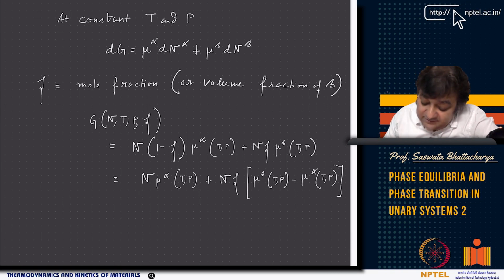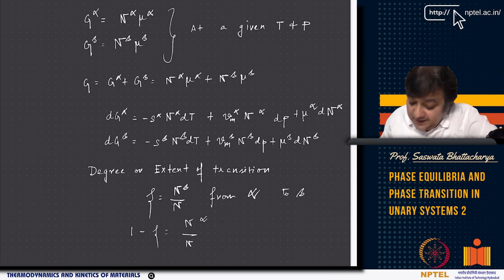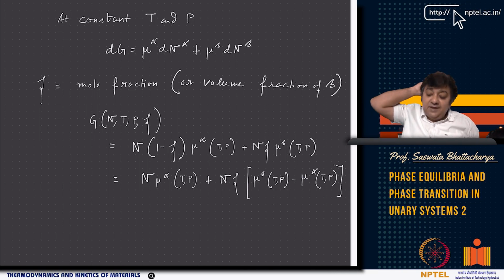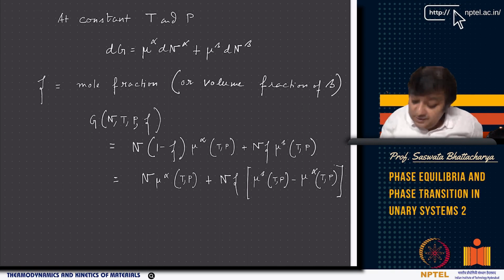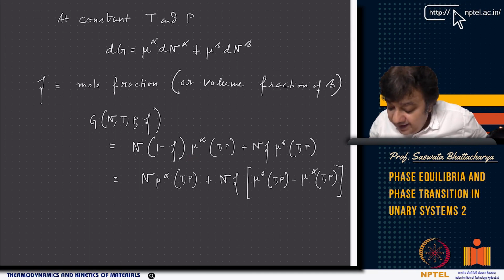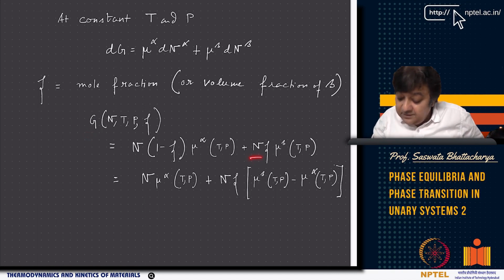So, you have G, right? G is N alpha mu alpha. Basically I am writing N into 1 minus zeta, where 1 minus zeta is the mole fraction n alpha by n, into mu alpha. And this is the G, and this will be n zeta mu beta, as a function of temperature and pressure.